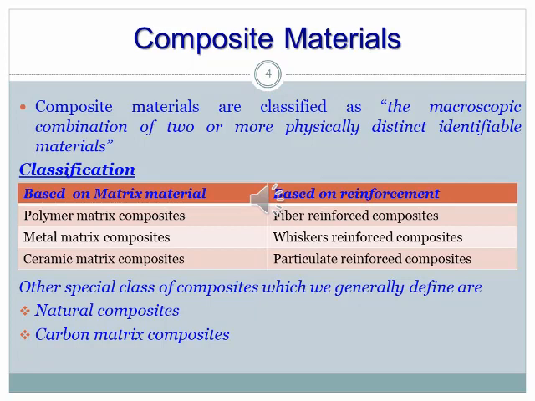Similarly, based on reinforcement, we can classify them as fiber reinforced composites, that is FRCs, whisker reinforced composites and particulate reinforced composites. Other special class of composites that are generally defined as natural composites and carbon matrix composites.